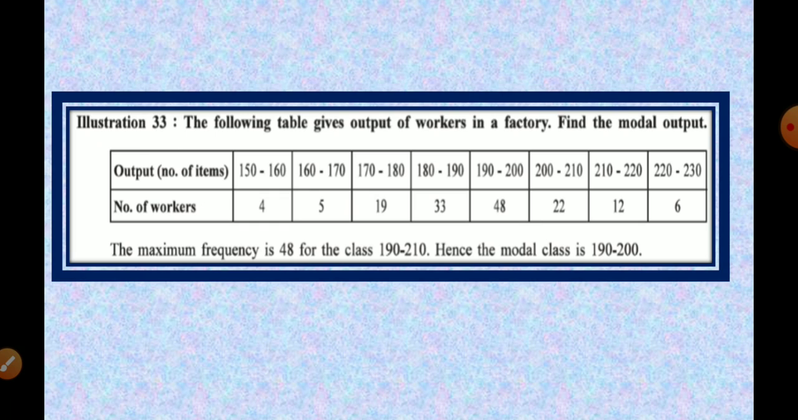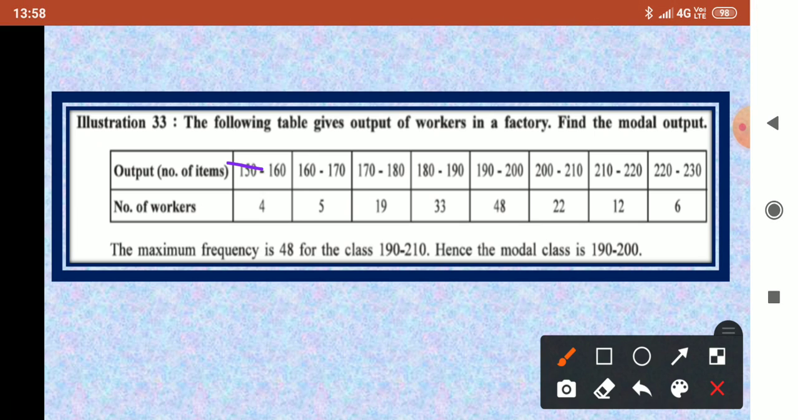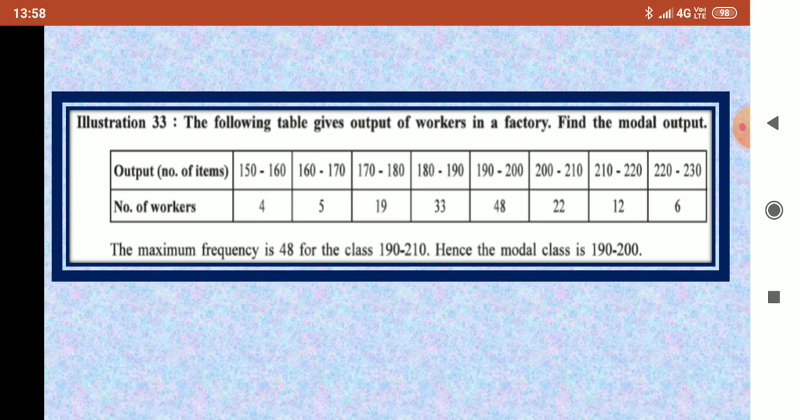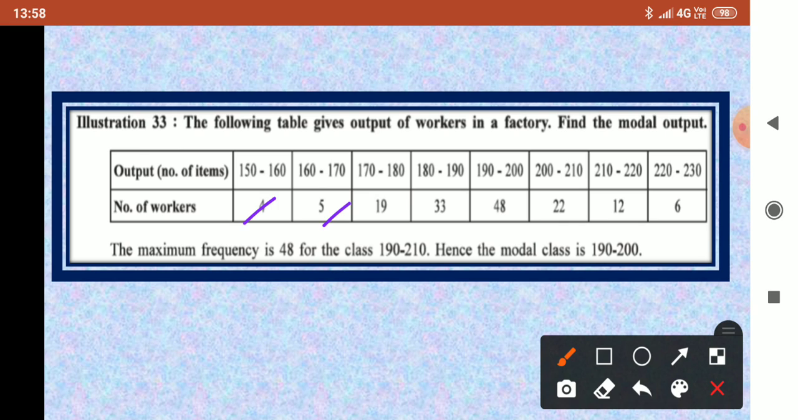Here, the example is given. The following table gives the output of the workers in a factory. Find the modal output. That is, you have to find the mode. Here, classes have been given: 150 to 160, 160 to 170, 170 to 180, 180 to 190, 190 to 200, 200 to 210, 210 to 220 and 220 to 230. And the frequencies given are 4, 5, 19, 33, 48, 22, 20, 12 and 6.